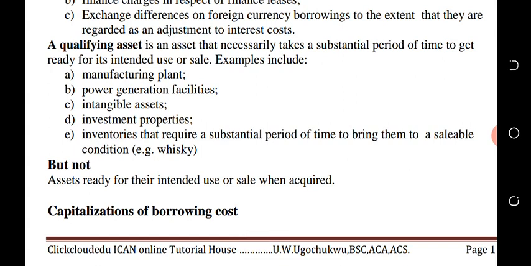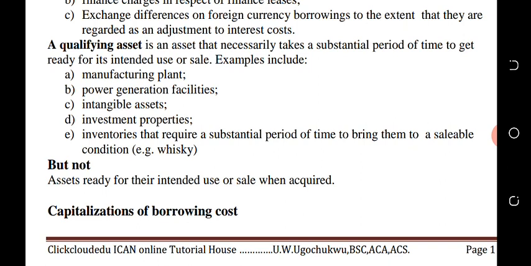A qualifying asset is an asset that necessarily takes a substantial period of time to get ready for its intended use or sale. When we say qualifying asset, QA, we are saying they are assets that take a substantial period of time before the asset will be put for use. That means the asset will take more than one accounting year, two, three, or more before the asset is being used for its intended purpose.